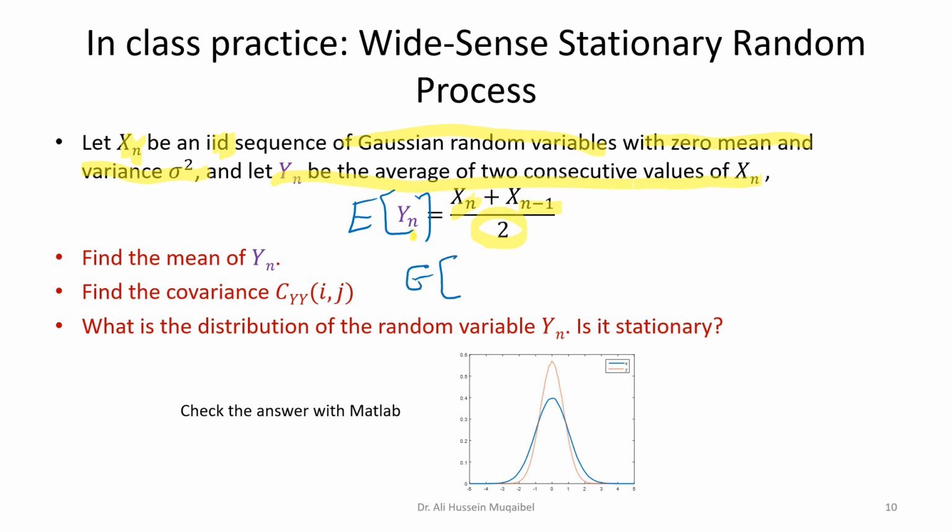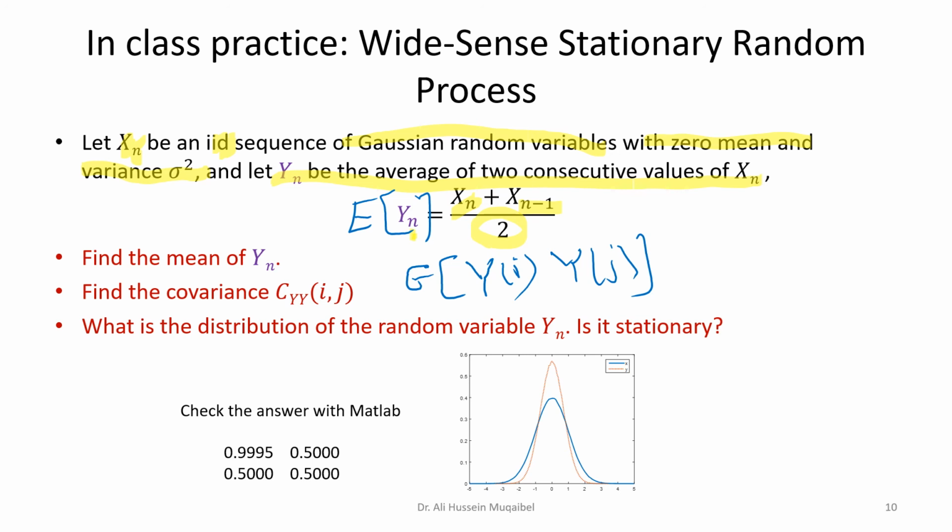You need to find the expected value of y evaluated at i multiplied by y evaluated at j. So the index is going to change here. You also need to subtract the mean, but the mean is 0 here, so we have no problem. It's going to continue the same way.